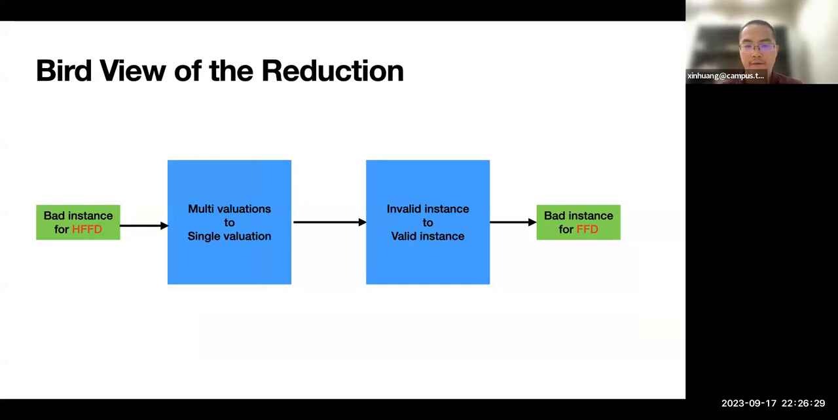To do this, we have in general two steps. One is that we need to turn the multi-valuation into a single valuation, as in chores allocation different agents can have different valuations, but for job scheduling there is a single valuation for all the chores. Then after we get a unified valuation, we try to trim the invalid instance to a valid instance for job scheduling.